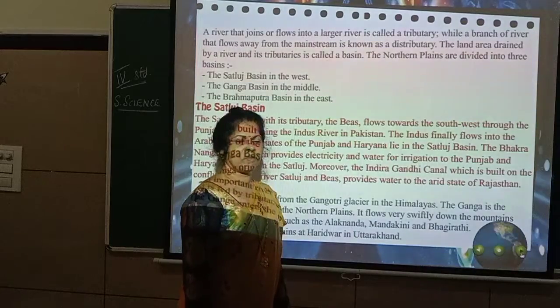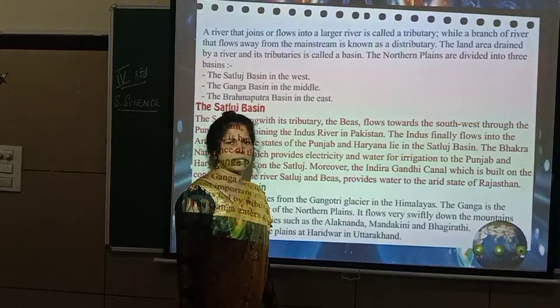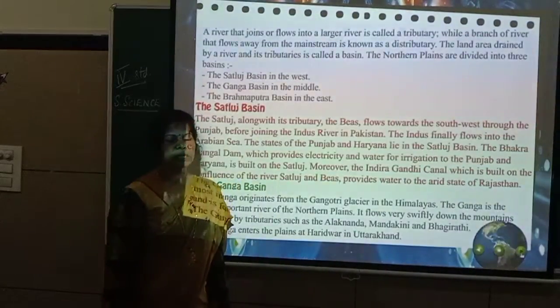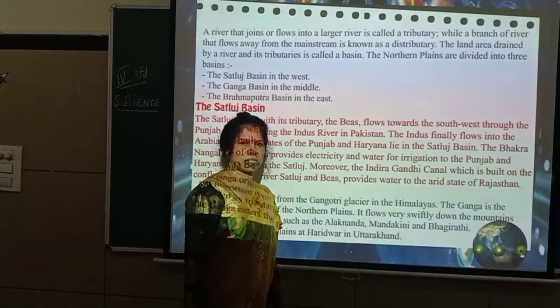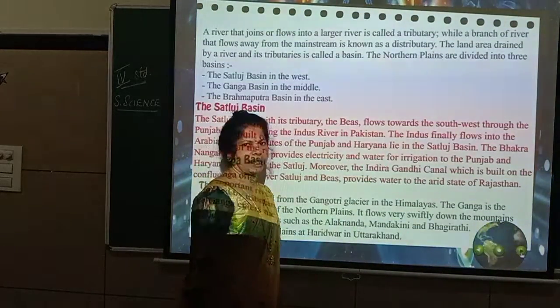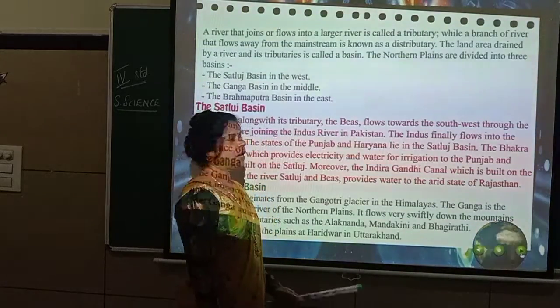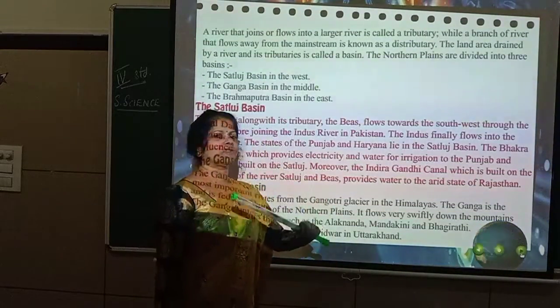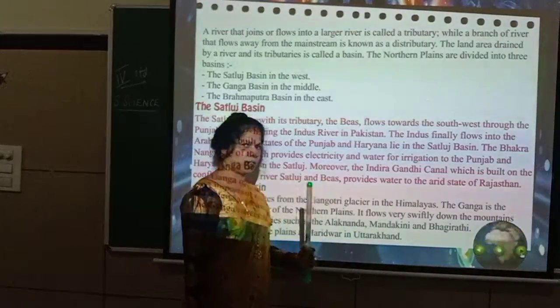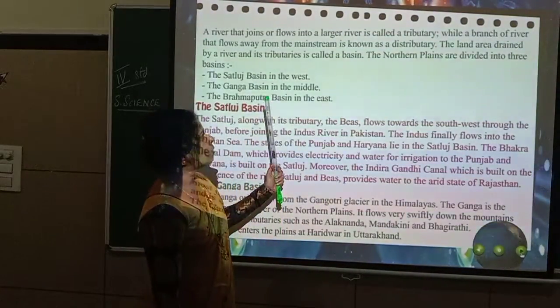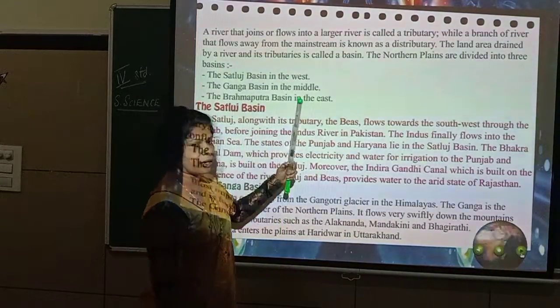So, in the previous class you learned about the northern plains, isn't it? And how this Sangam, Sangam means the confluence where the rivers meet with each other. That is called as Sangam. So, you have learned about the Triveni Sangam and how the change of color takes place there, isn't it? All that you have learned. Okay. Now, let us see. We'll continue with that now.